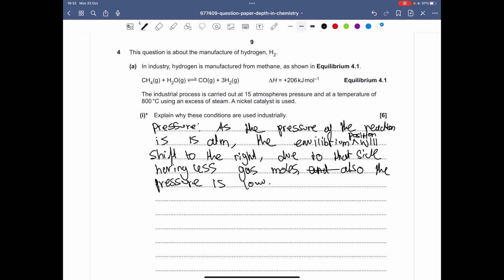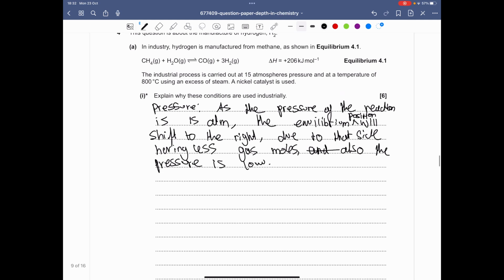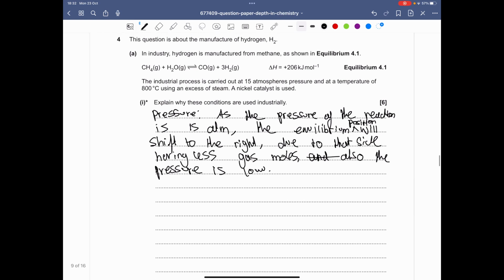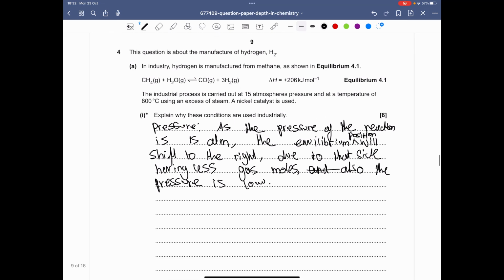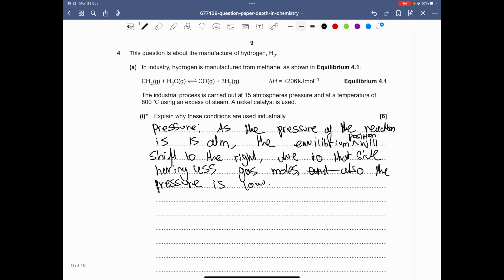So obviously when we have temperature, you have the focus on equilibrium here. When you have a high temperature, like 800 degrees, for example, it will shift to the endothermic side. And as this forward reaction is endothermic, we know it will shift towards the carbon monoxide and the hydrogen, so increasing its yield.